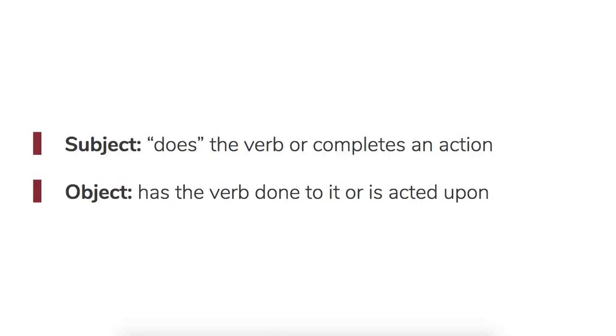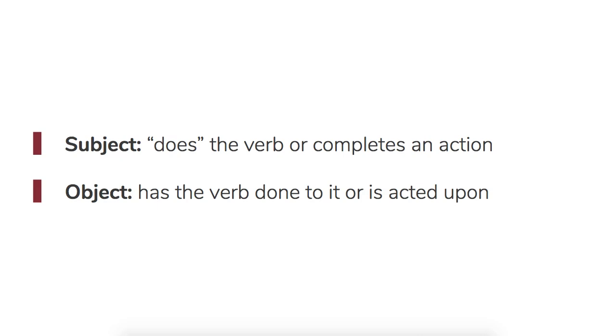So to get us started, if you watched last week's video, you should know that the subject of a sentence is the person or the thing that does the verb in the sentence. It is who or what the sentence is about. The object of the sentence is the person or thing that the subject is acting upon.